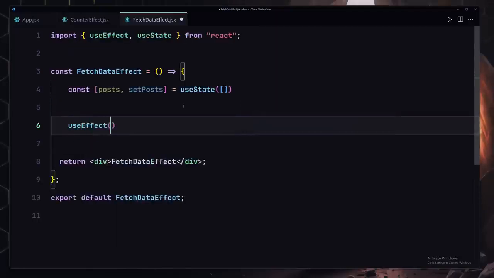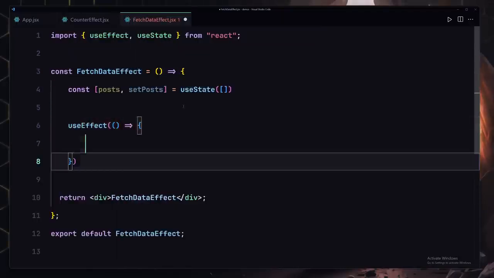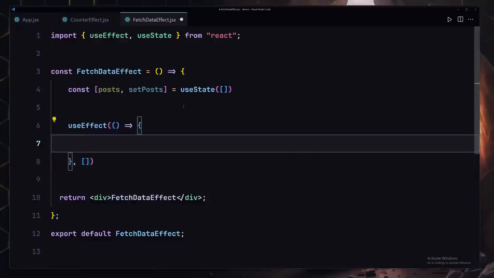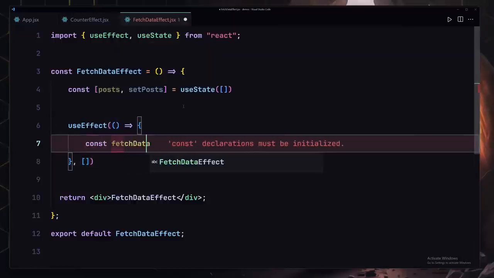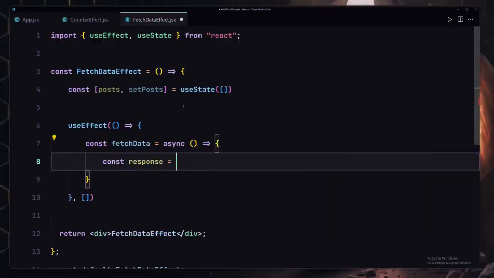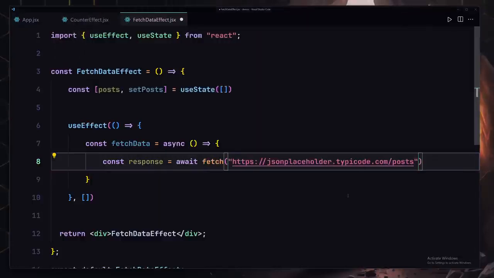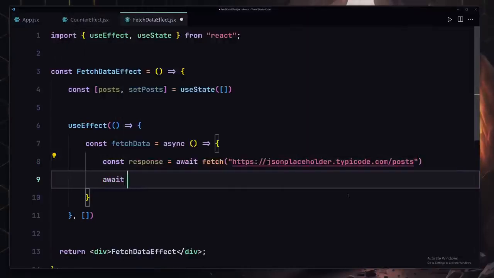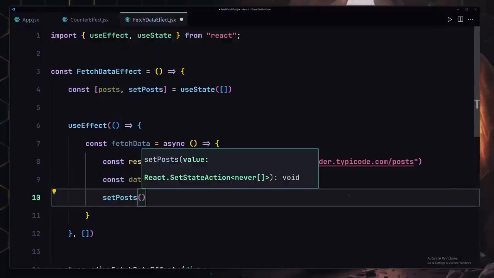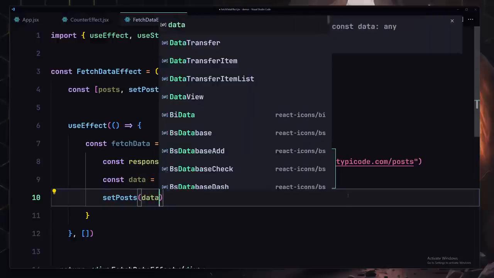For that we have to use our useEffect, and here we are going to provide our empty dependency array. Now we are going to define our function which will allow us to fetch our data. Let's provide our asynchronous function, and first of all the response, using await, and we're going to fetch our data from this URL. We also have to convert our response to JSON, store it in data, and finally store it inside our state using setPost and putting our data inside there.